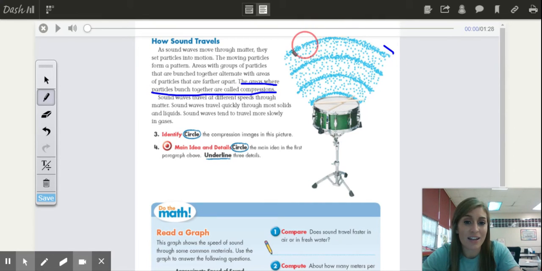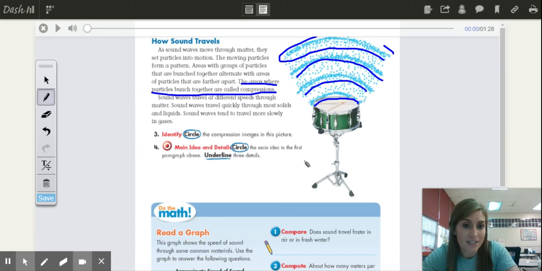Right, very good. All right, let's see here. Maybe I'm going too fast. Okay, very good. All of these areas right here where they are close together are going to be our compressions, and then they've got the places in between that are further apart.